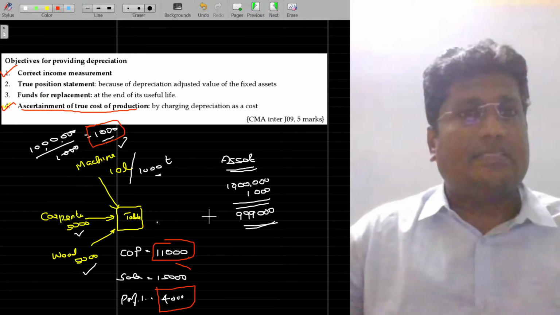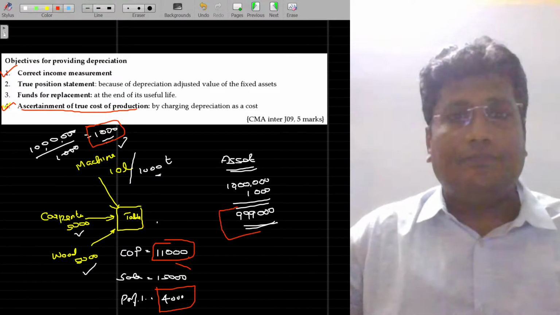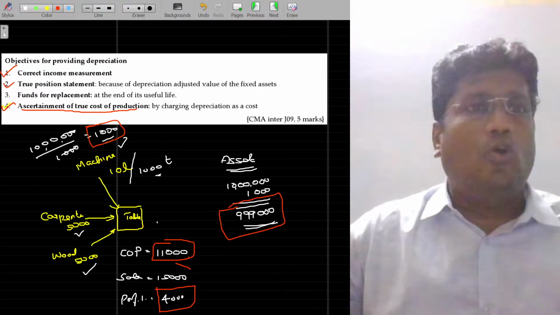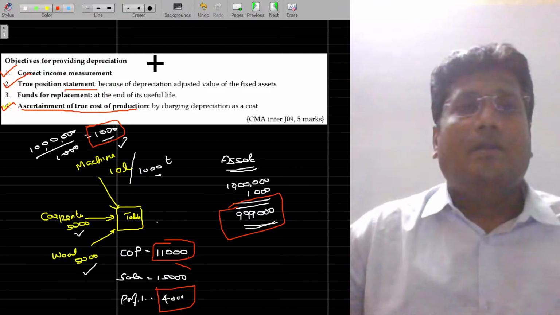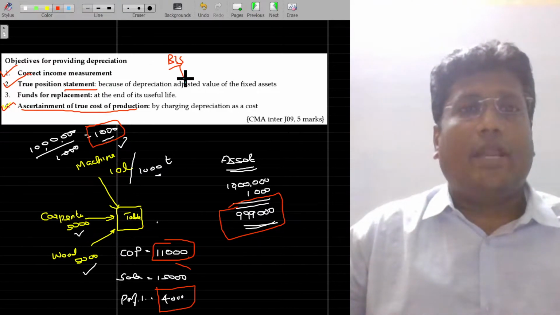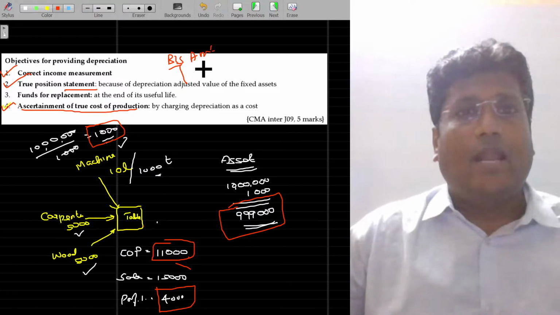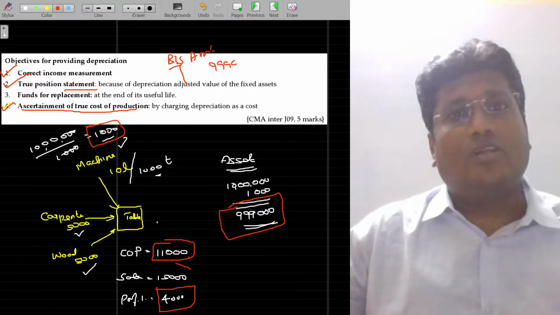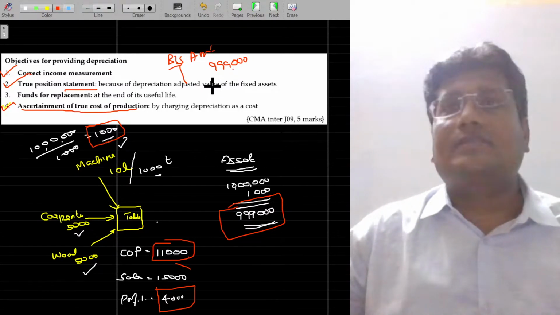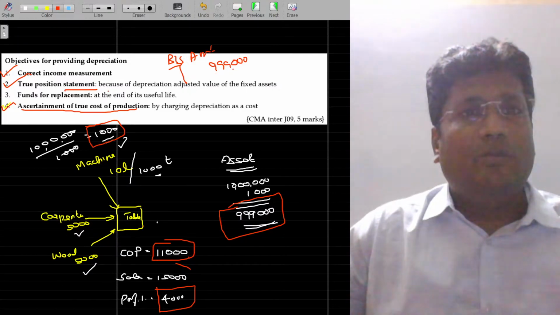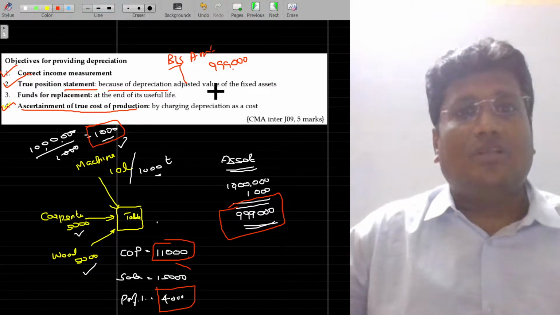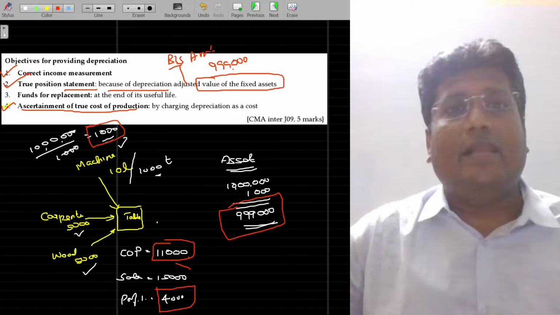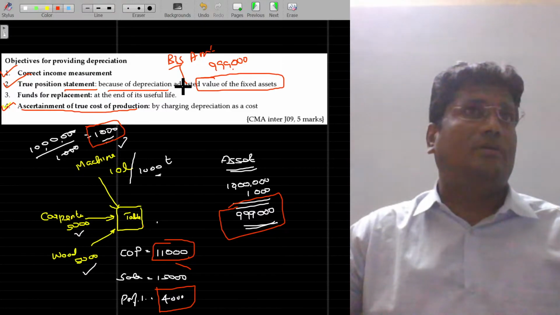Now, what is the value of the asset? True position of statement. In the balance sheet, you have to write on the asset side the value being 9,99,000 rather than 10 lakhs. 9,99,000, isn't it? Because of depreciation, the value is going to be adjusted, else the statement may be wrong.